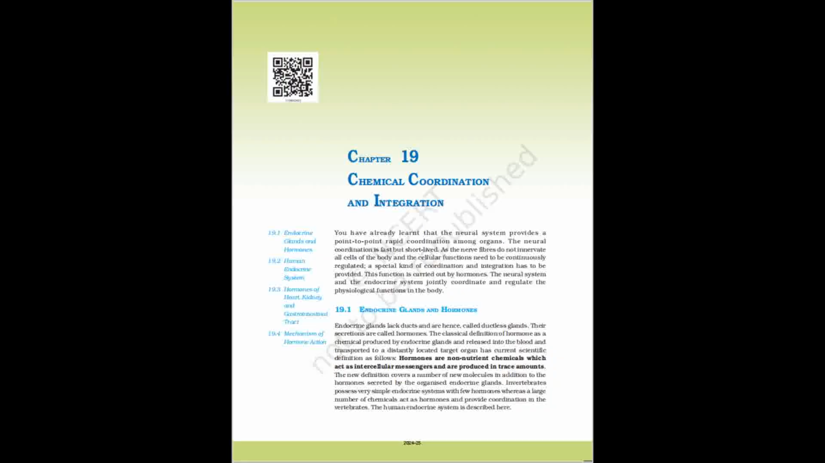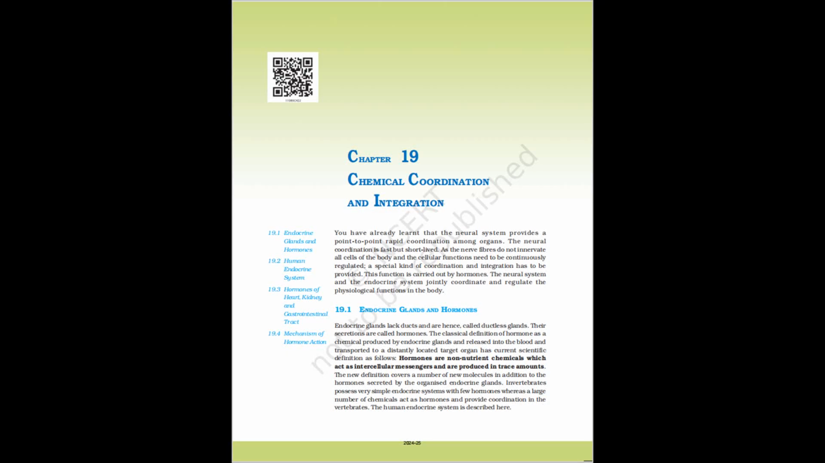You have already learnt that the neural system provides a point-to-point rapid coordination among organs. The neural coordination is fast but short-lived. As the nerve fibers do not innervate all cells of the body and the cellular functions need to be continuously regulated, a special kind of coordination and integration has to be provided. This function is carried out by hormones. The neural system and the endocrine system jointly coordinate and regulate the physiological functions in the body.